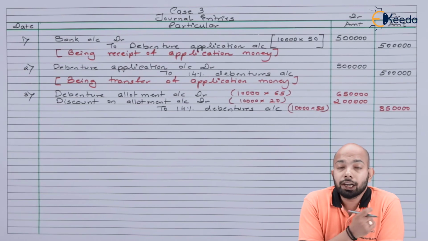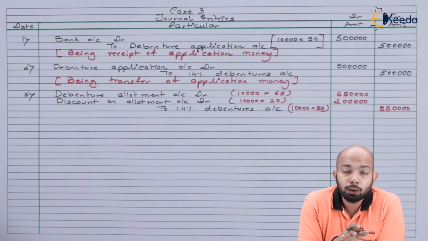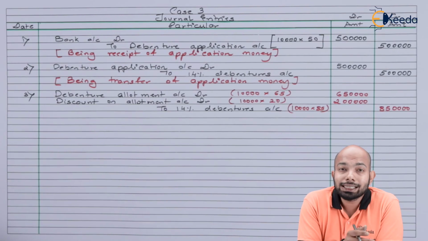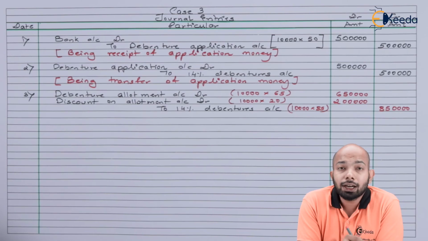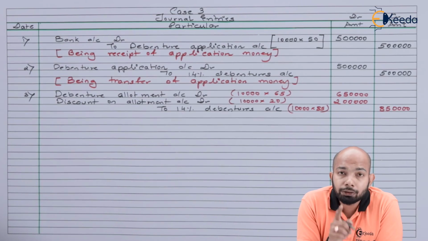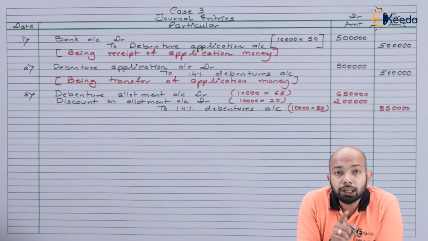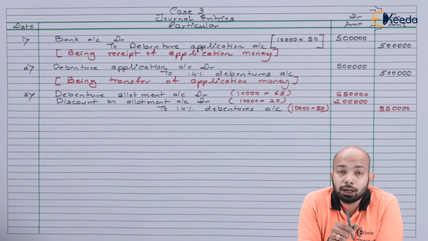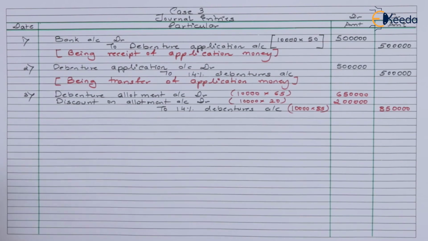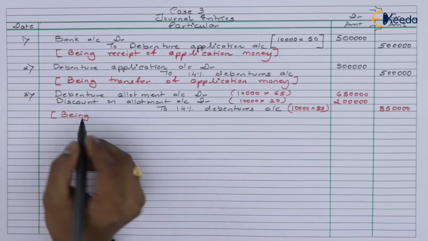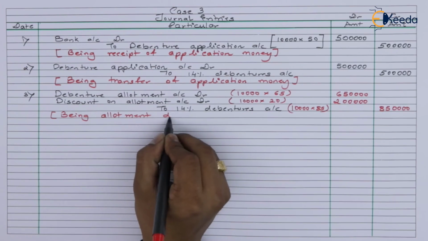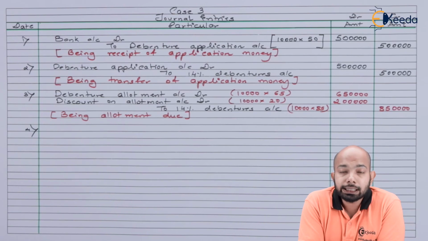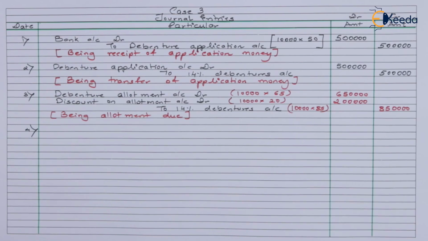So the total discount that we have provided here is somewhere around 2 lakh rupees. The allotment money that we are supposed to receive here is 6,50,000. So when we mention the receipt of allotment, it will be only 6,50,000 here. Only for the sake of accommodation of discount here, we have mentioned a total of 8,50,000 under debenture capital. Now, the next entry that we have to pass here is receipt of allotment money.